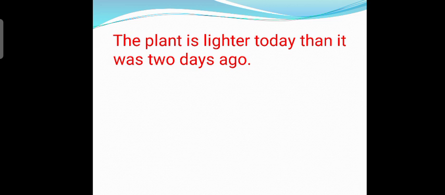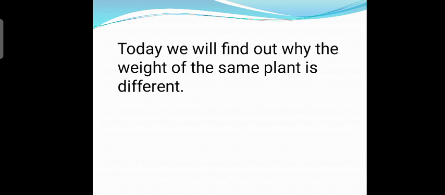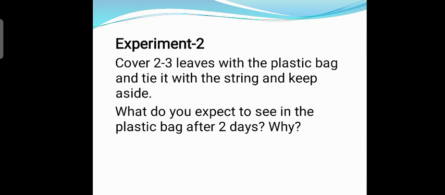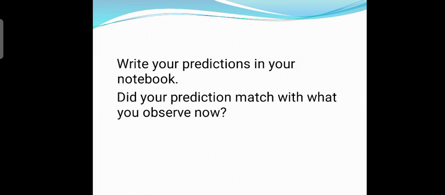The plant is lighter today than it was 2 days ago. Today we will find out why the weight of the same plant is different. Now the second experiment we are going to perform here. In this you have to cover 2-3 leaves with the plastic bag, tie it with the string and keep it aside. What do you expect to see in the plastic bag after 2 days and why? Write your predictions in your notebook. Did your prediction match with what you observe now?